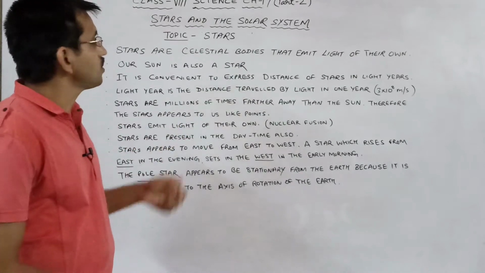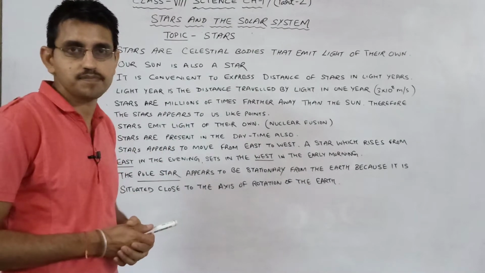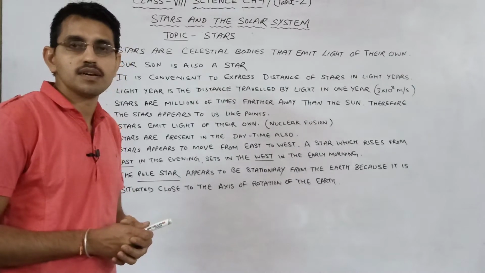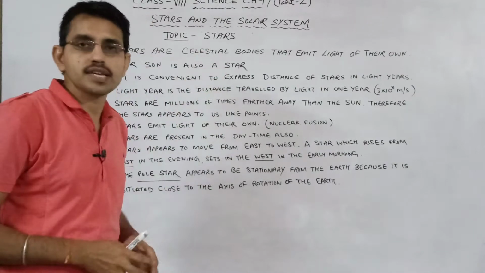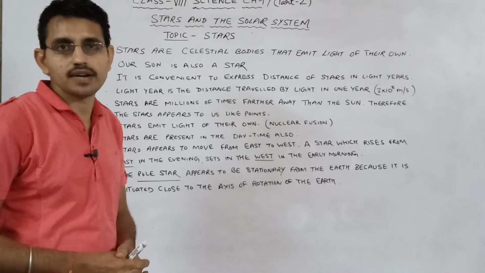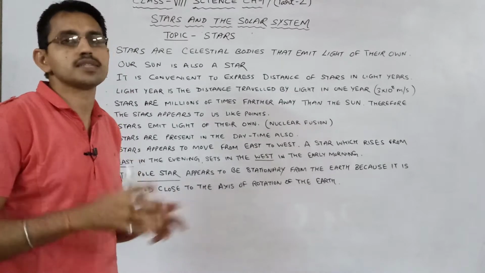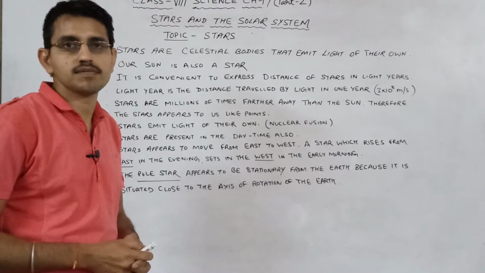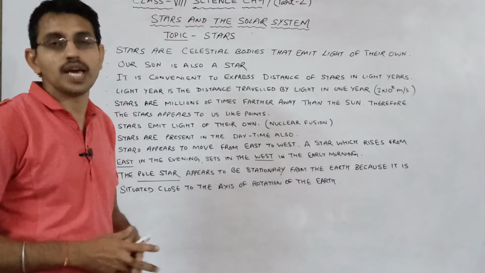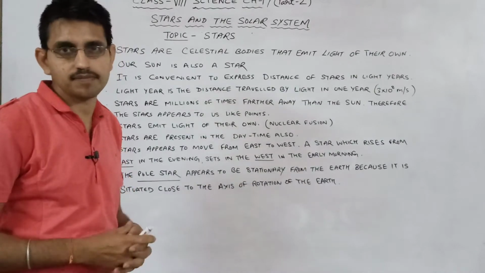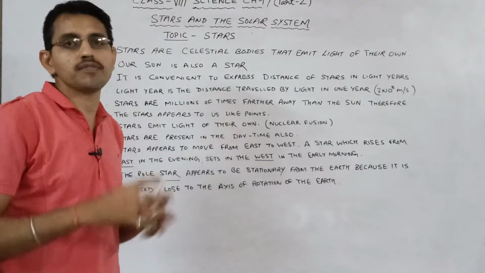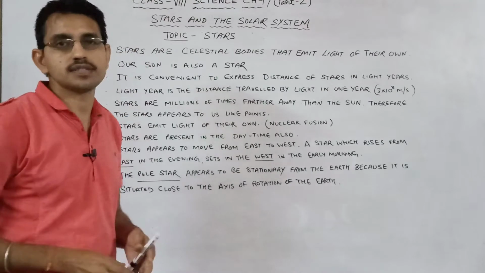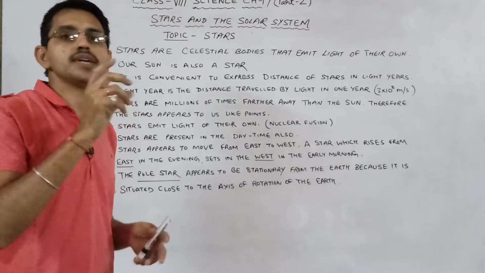Now we will talk about stars. Have you seen the night sky? The bright dot-like structures that you can see in the night sky are stars. Are they really point-sized? No. They are even bigger than our planet. But they are too far away from the Earth. So we observe them as bright, shiny, point-sized.